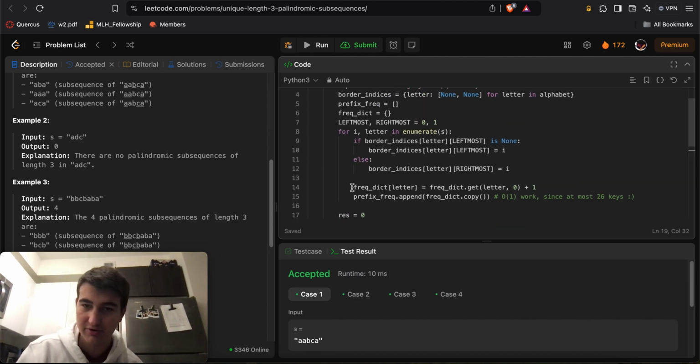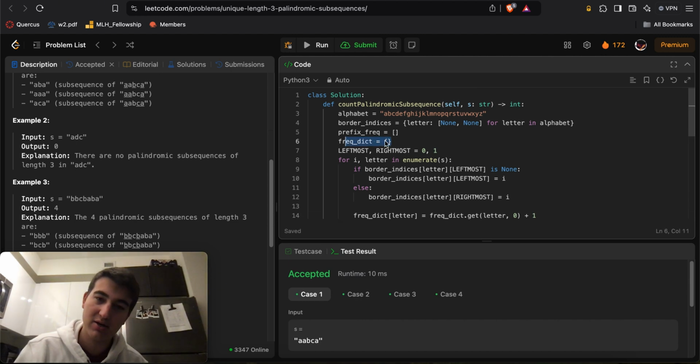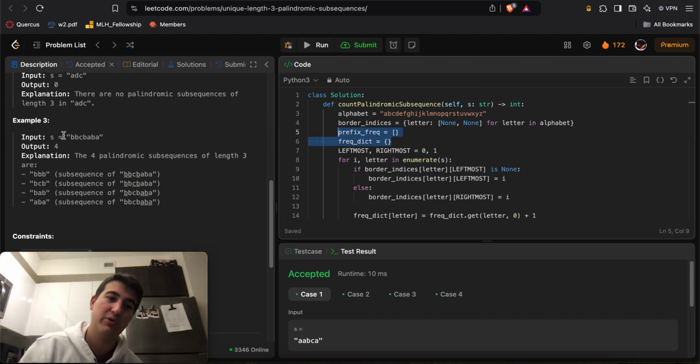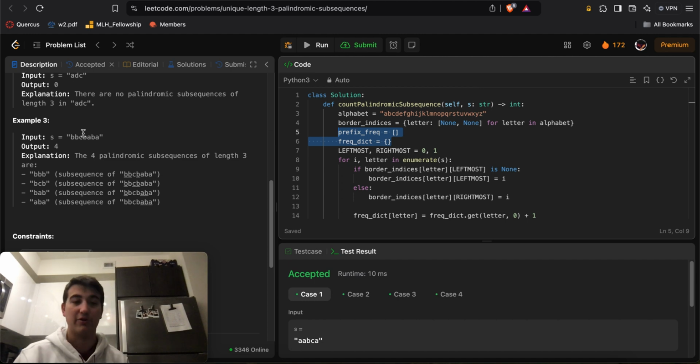And then another thing that I do is a frequency dict. So what does this mean? Essentially, here I'm going to do some prefix sums, because when I have the leftmost and rightmost index of a certain letter, like A, I want to know how many letters are sandwiched in between there. But in the worst case, that would be O of n time, right? And if I do this for every single letter in the alphabet, that's kind of inefficient, right?